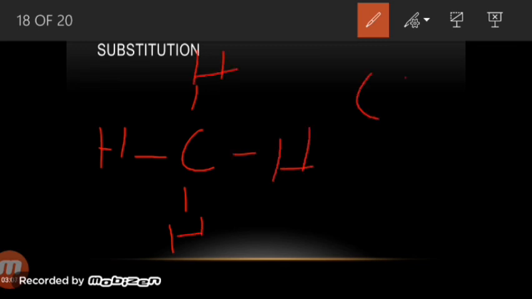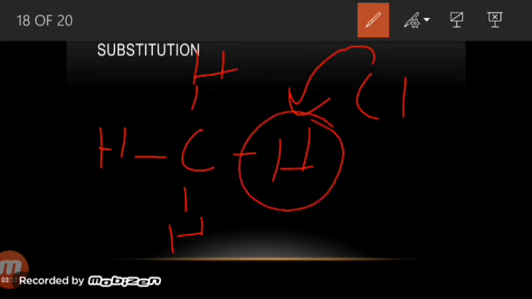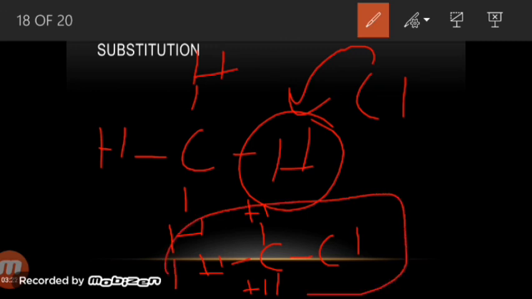Let me write the open structure of methane, it's like this. And this chlorine will come in the presence of UV light, substitute this hydrogen and attach itself in place of this hydrogen. As a result, we'll get CH3, which is methyl, and chlorine, which is chloride. So methyl chloride will be obtained.